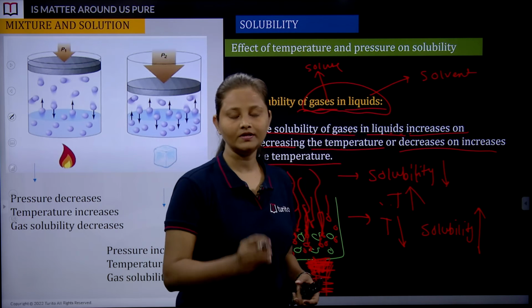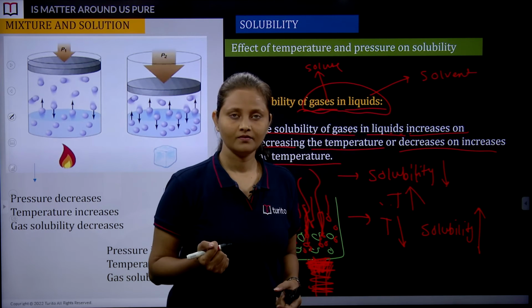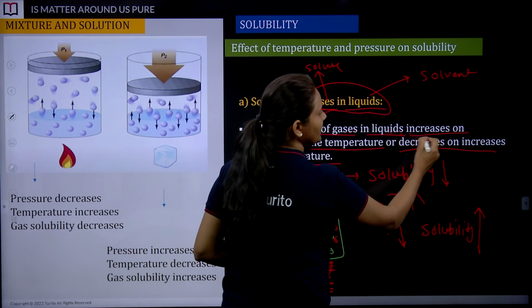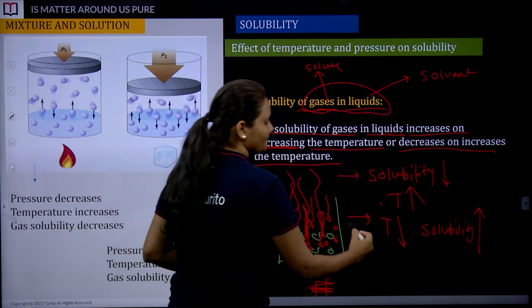Solubility of gaseous solute is increasing. Followed? So try to understand, the solubility of gases in liquids increases on decreasing the temperature.